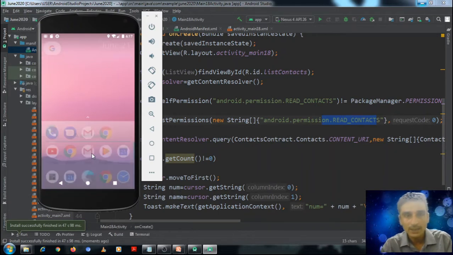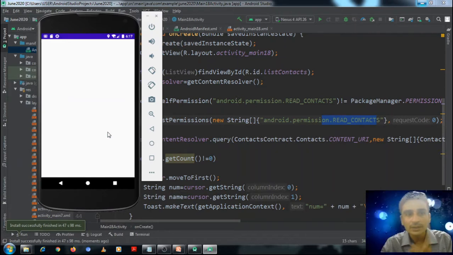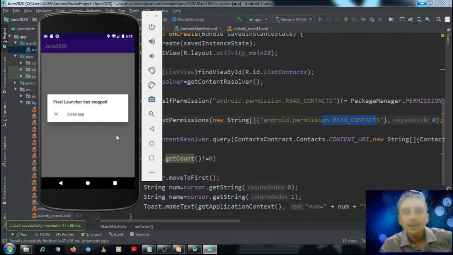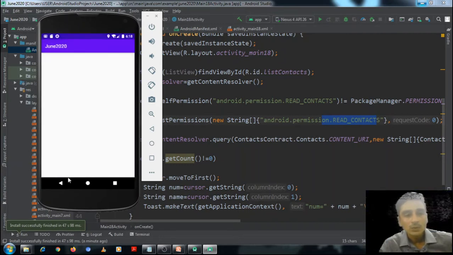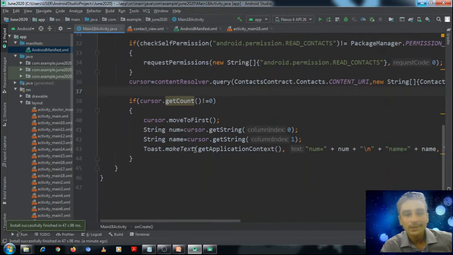Okay, have you seen that message? It has asked for the read contacts permission on the fly, that is dynamically, and I have allowed it, but now you can see that no contact is appearing because there are no contacts.